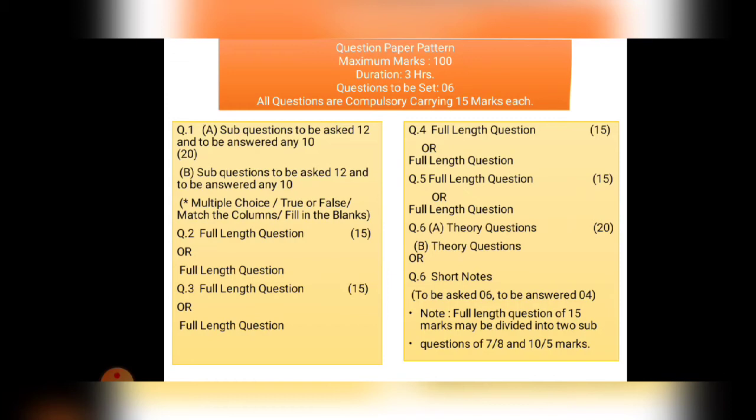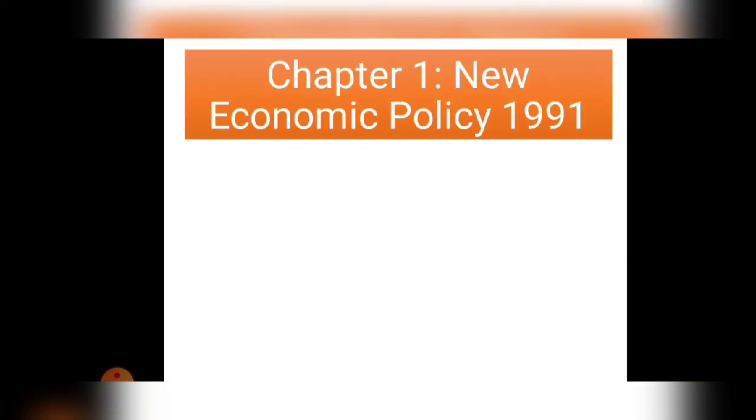Understood? So in the first slide I explained what the syllabus is. In the second slide I explained the paper pattern of Mumbai University for the TY BCom Business Economics subject. So students, today we are going to learn the first chapter of Business Economics, which I already explained in the syllabus. In the syllabus, our first module is Macroeconomic Overview of India. In that, the first chapter is Business Economic Policy 1991. So in this slide, we are going to learn about Business Economic Policy 1991. Okay, that is chapter 1.